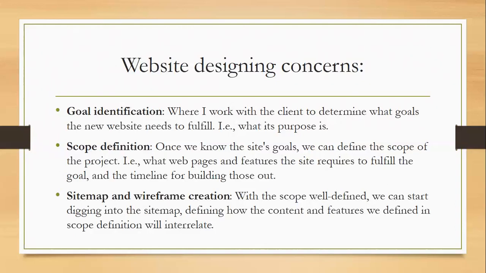Next is scope definition. In scope definition, once we know the site goal, we can define the scope of a project. That is, what web pages and features the site requires to fulfill the goal, and the timeline for building those out. That means one of the most common and difficult problems is this one, because we have to identify the goal in our mind. That means the scope, up to what range this will be reached.